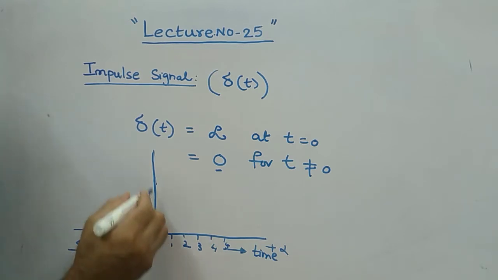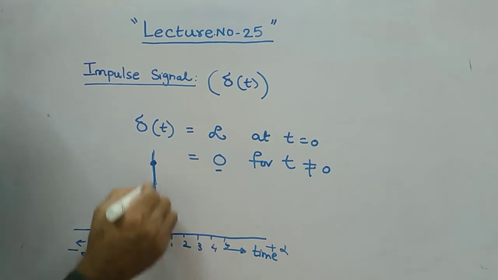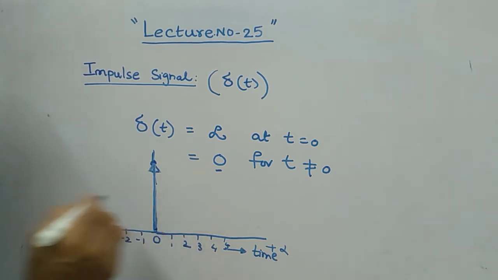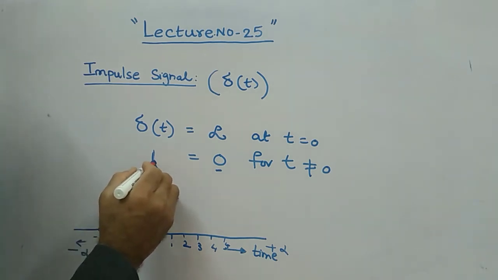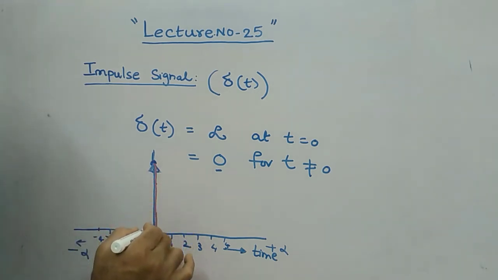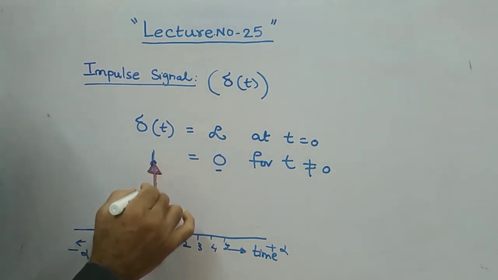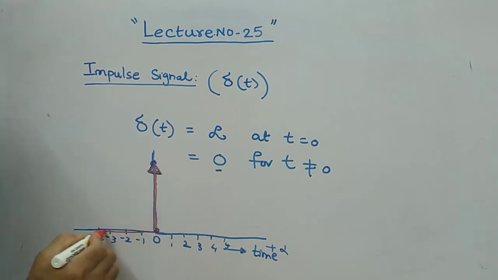At t equal to 0, you represent it with a little bit thicker line, with an arrow mark like this. So your signal will be available here only. I can show it in red. Likewise, for all other values you can draw the line like this.